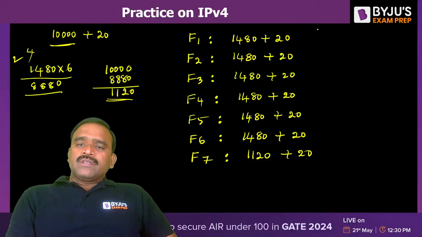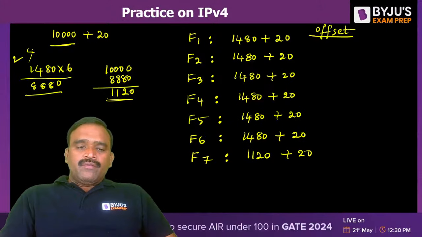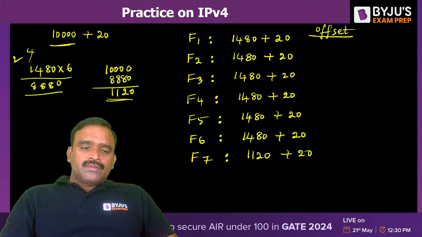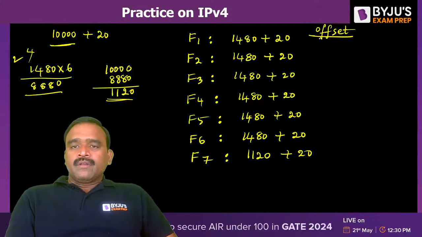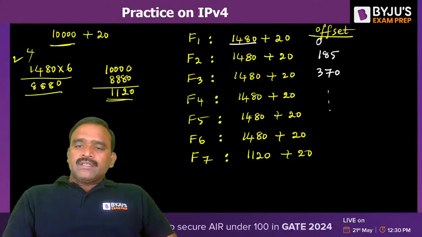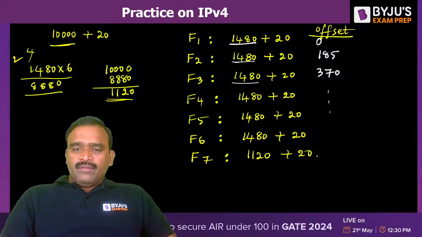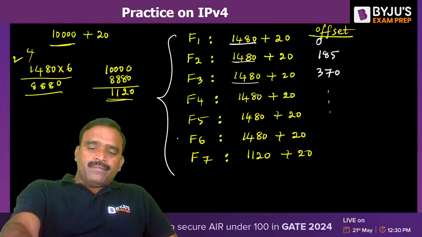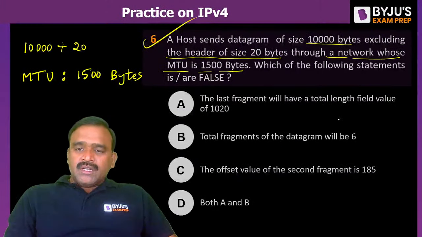Of course, the offset values we have to write like this. The first fragment offset value will be 0. The second fragment is 1480 divided by 8, which is 185. Then 1480 plus 1480 divided by 8 is 370. Like this it will go, keep on adding 185. Total fragments are 7. They mentioned total fragments is 6, so it is a false statement.